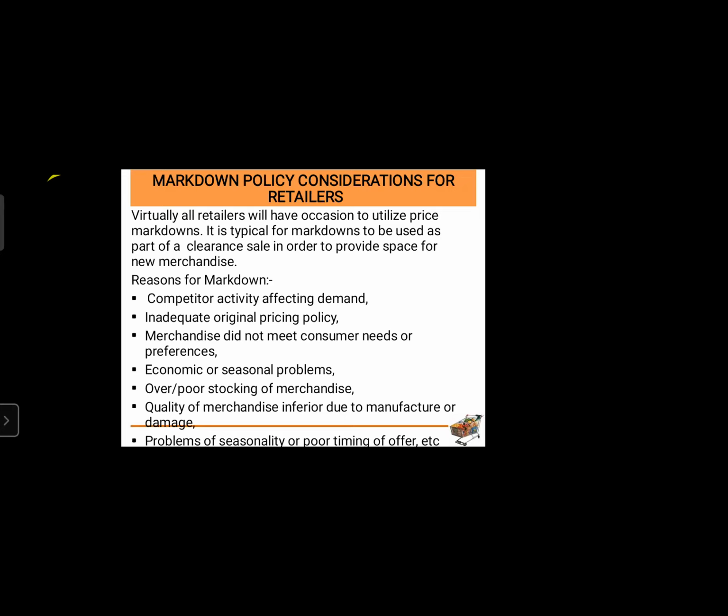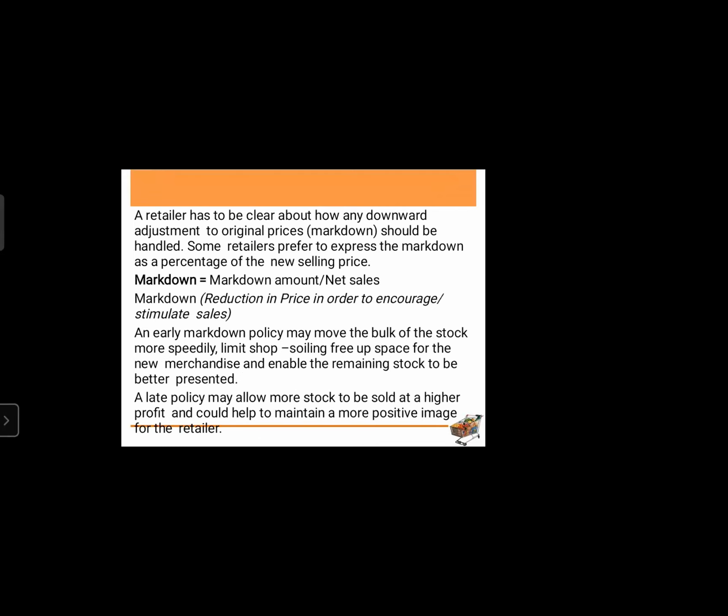So these all factors are relevant with markdown policy, when a retailer has to lower down the price at which a product was purchased. Again, in the explanation for markdown, a retailer has to be clear about how any downward adjustment to original prices should be handled. Some retailers prefer to express the markdown as a percentage of the new selling price. Markdown is equal to markdown amount divided by net sales.